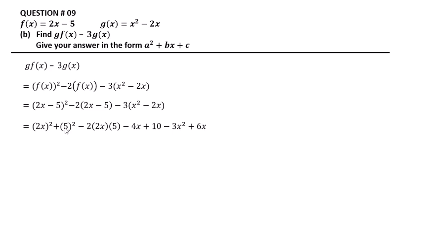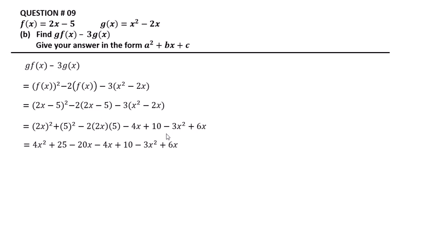(2x)² + 5² − 2 × 2x × 5, that is 4x² + 25 − 20x; then −2 multiplied by 2x is −4x, −2 multiplied by −5 is +10, and −3 multiplied by x² is −3x², and −3 multiplied by −2x is +6x.